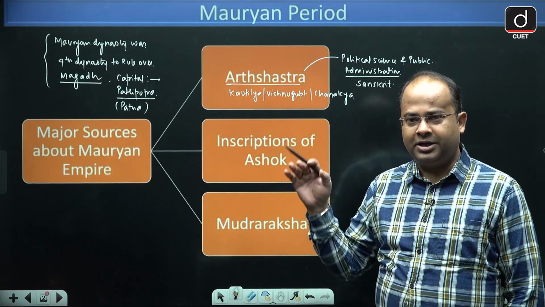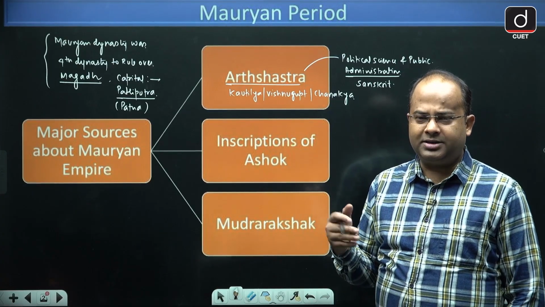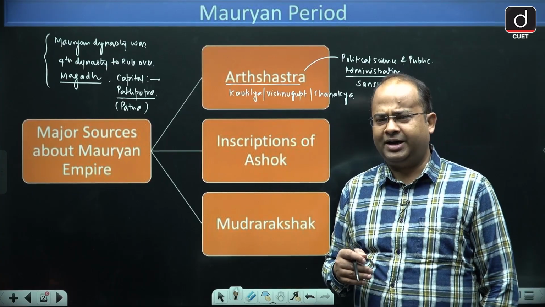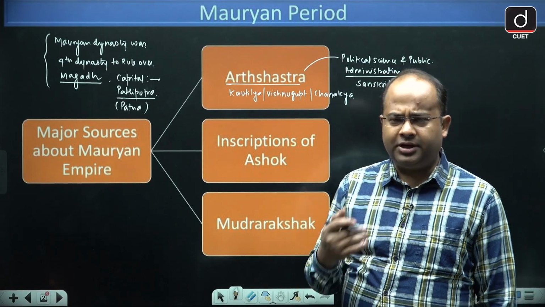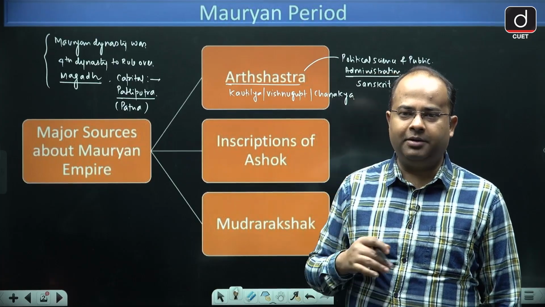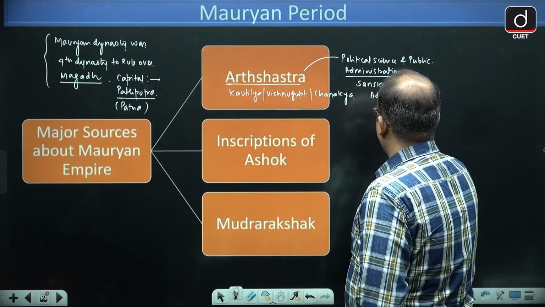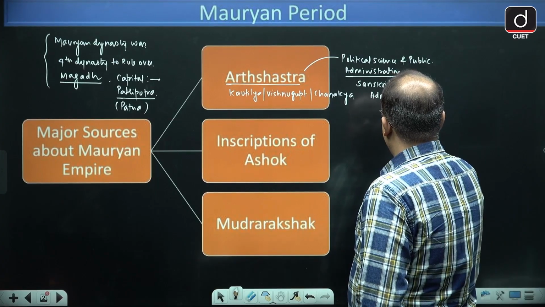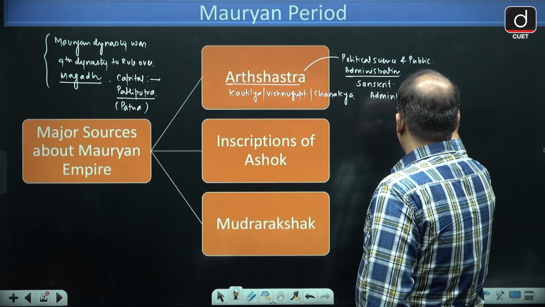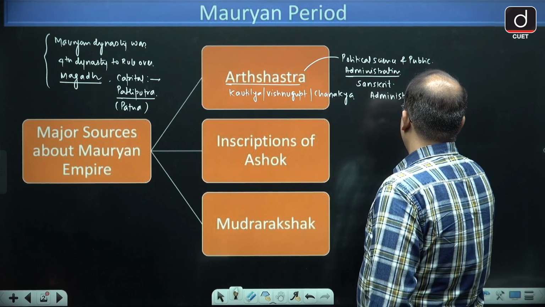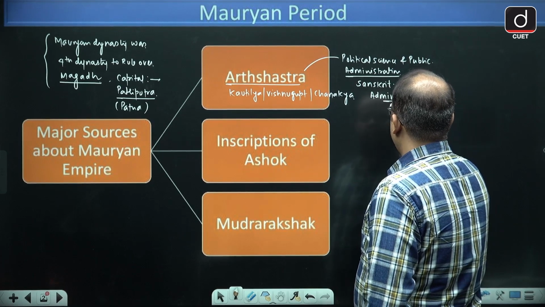My dear learners, this book contains information about the Mauryan dynasty, especially the administrative system of Mauryans, which was completely based on Arthashastra.